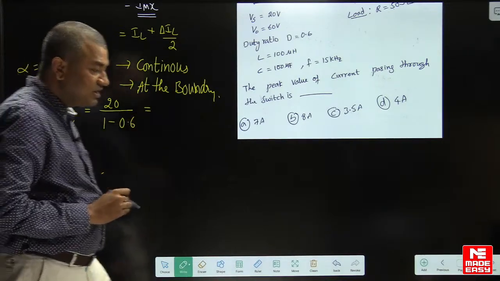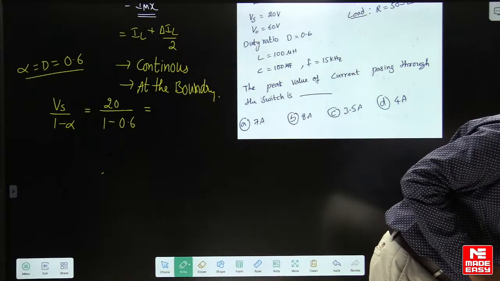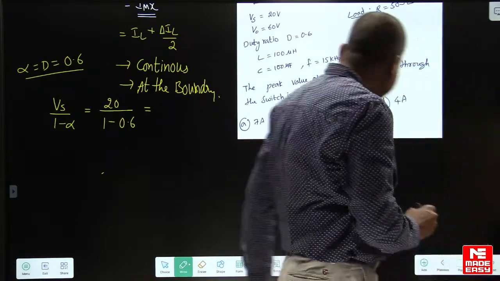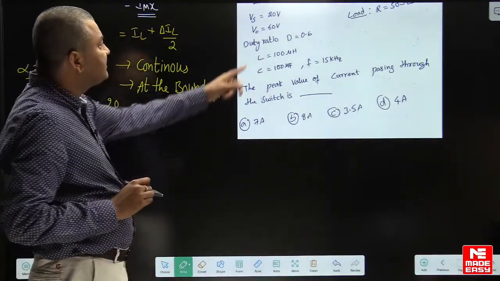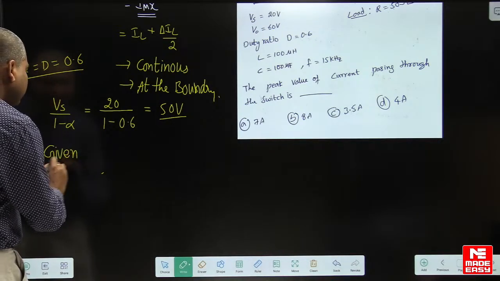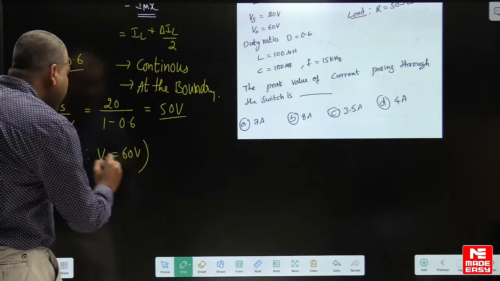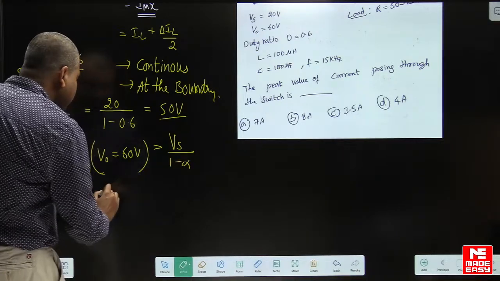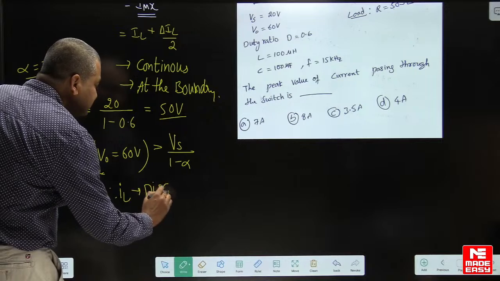Calculate this value. This is 50 volts, right? But the given average voltage is 60 volts. So given V naught is 60 volts, which is greater than Vs by 1 minus alpha. Therefore, the IL waveform is discontinuous.